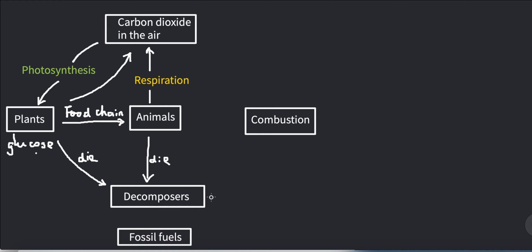We call them decomposers. To live, those decomposers feed on the dead bodies, and that's how they live. And during this process, they also release carbon dioxide back to the atmosphere.